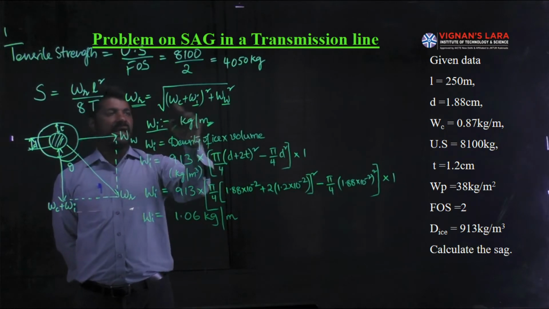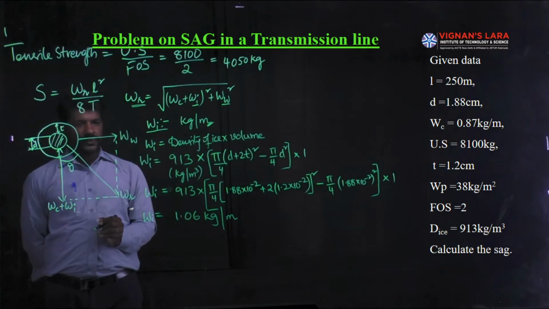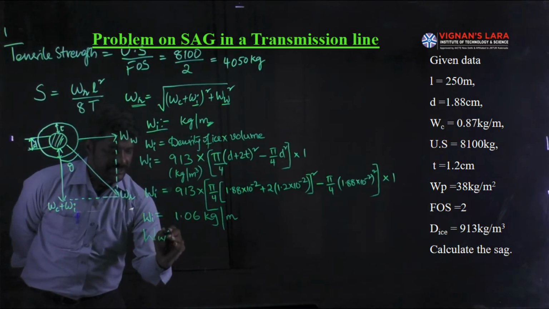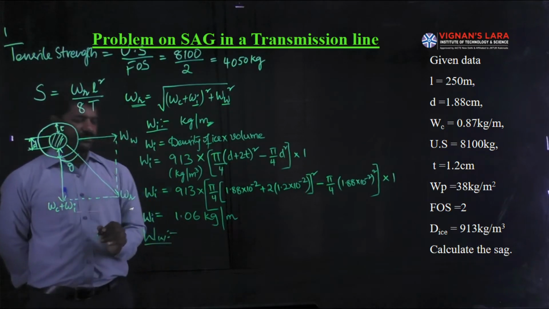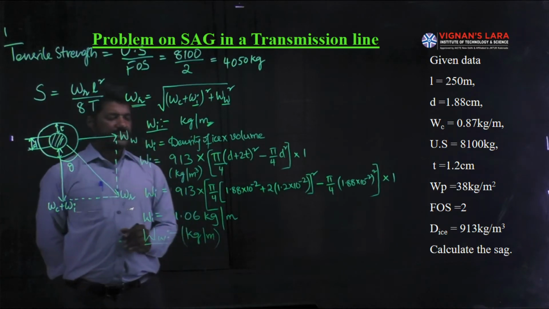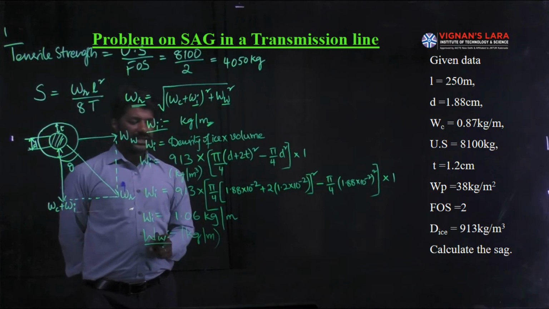Our next step is to calculate the weight due to wind pressure, called WW. It should also be defined in kg per meter length. Always remember that the weights due to any circumstances are given with the dimension kg per meter length.